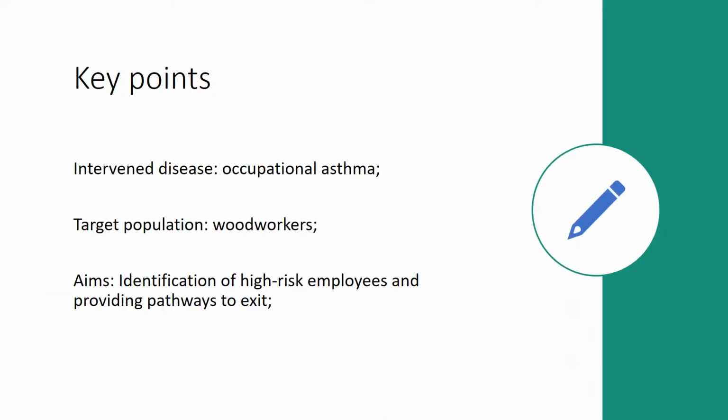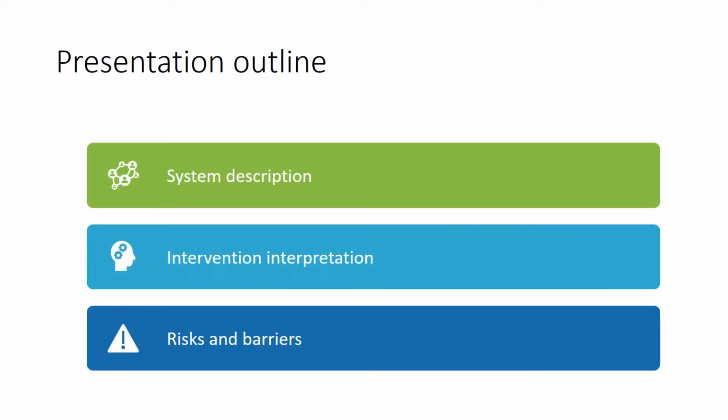The disease that we chose to intervene is occupational asthma, and the population that we're going to target are woodworkers. This program aims to identify high-risk employees and provide them with pathways to exit. For the following presentation, we'll describe the system, the intervention, and potential risks and barriers.